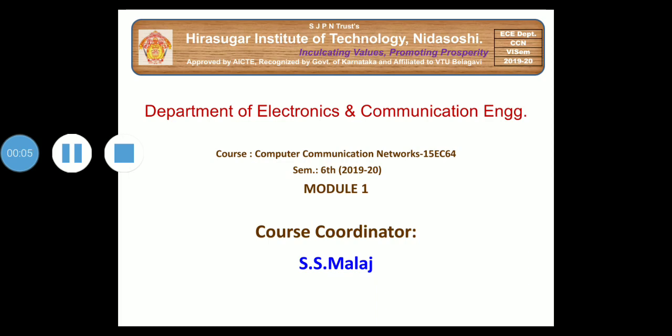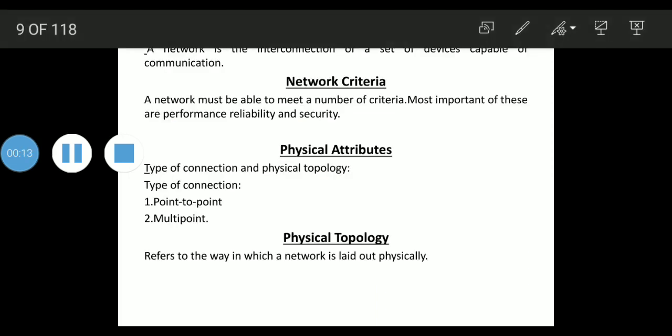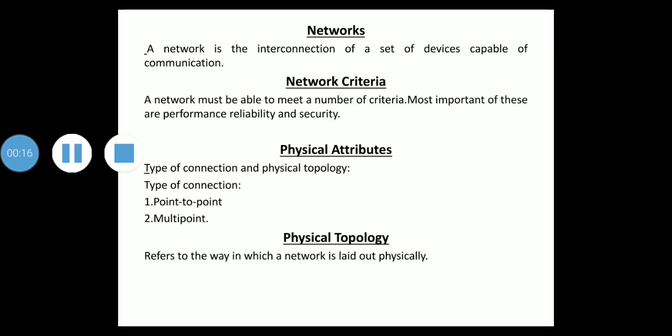So I'll continue with networks of module 1 in this lecture. First we'll see what is a network. A network is the interconnection of a set of devices capable of communication. Here a device can be a host, that is an end system, which can be a large computer, desktop, laptop, workstation, cellular phone or security system.